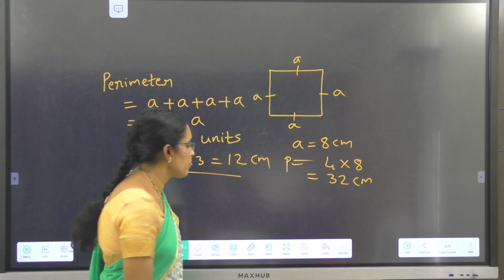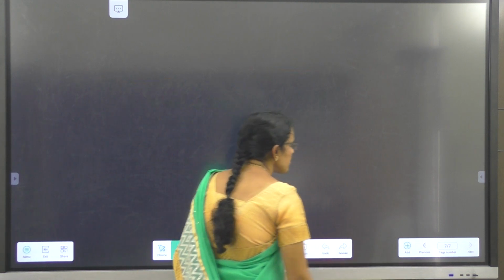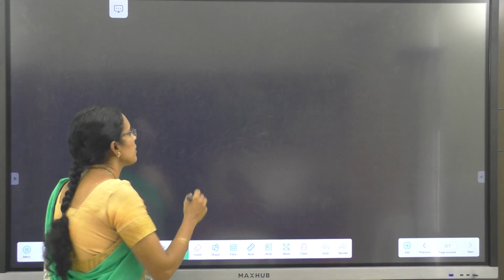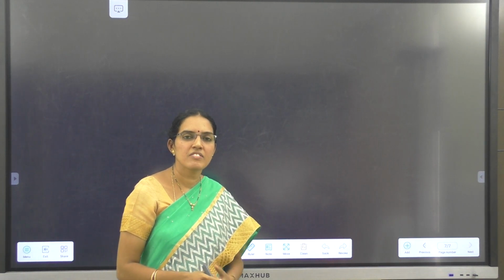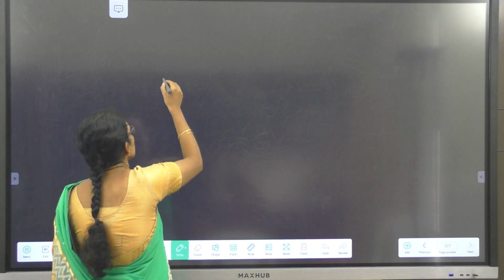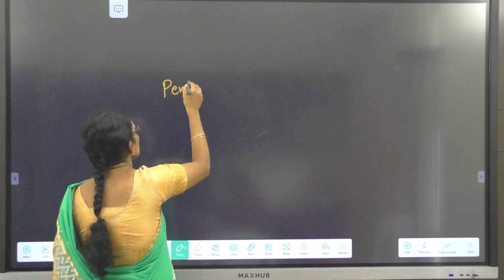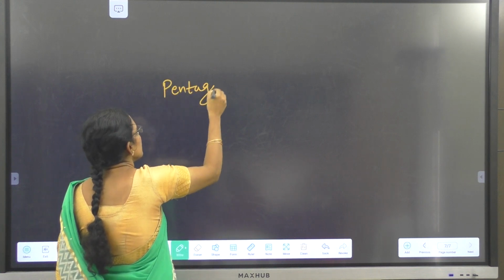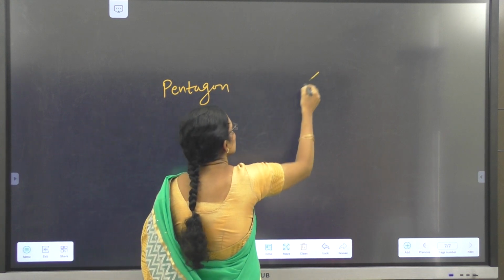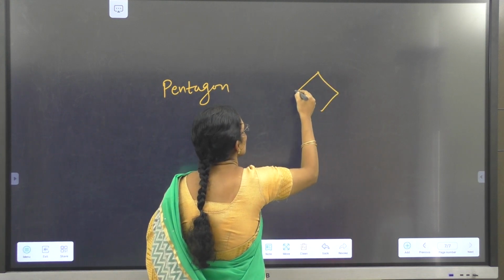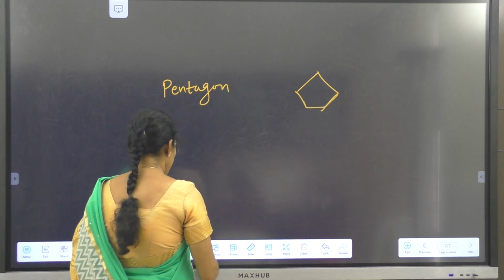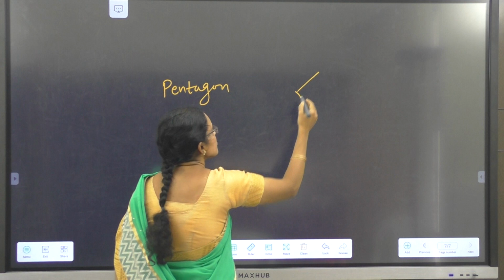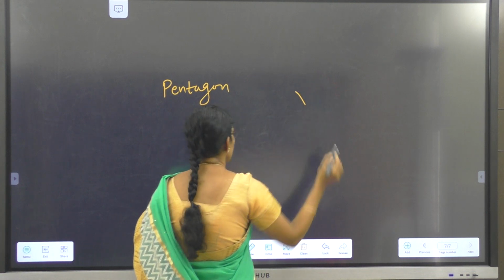Now let's see the perimeter of some other regular polygons. I told you already, a regular 5-sided polygon we call a pentagon. In a regular pentagon, all the 5 sides are of equal measure.